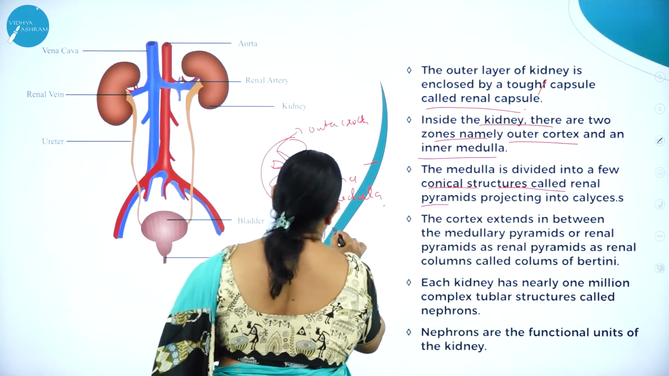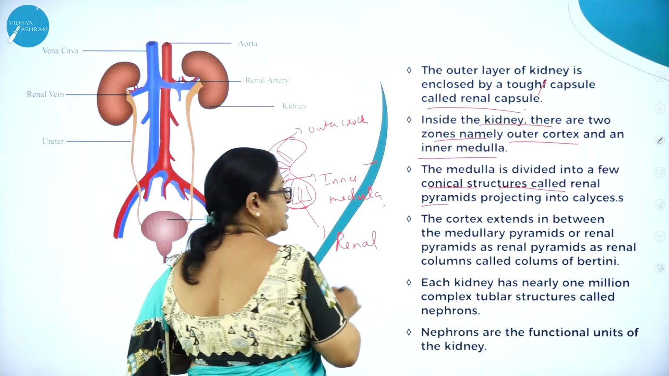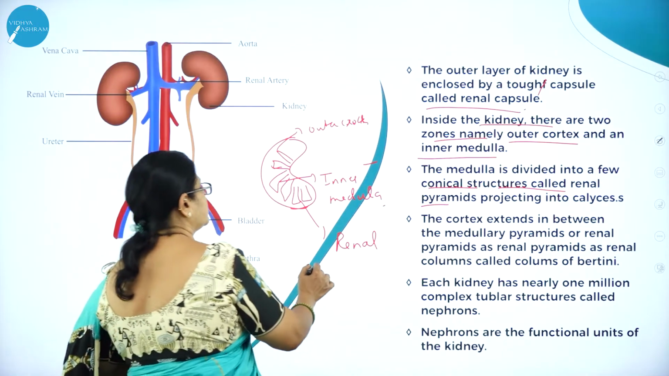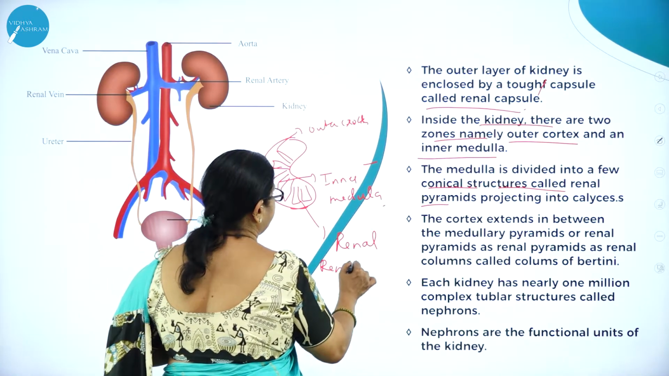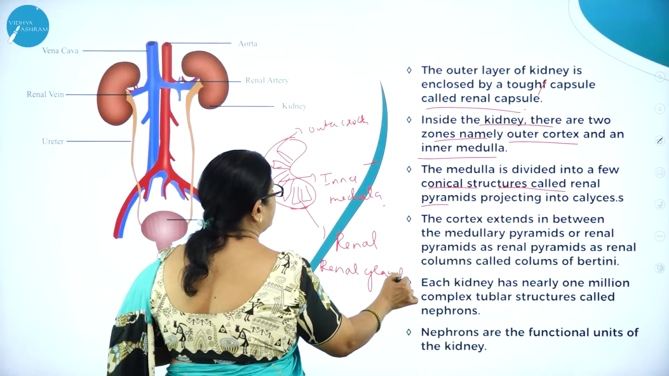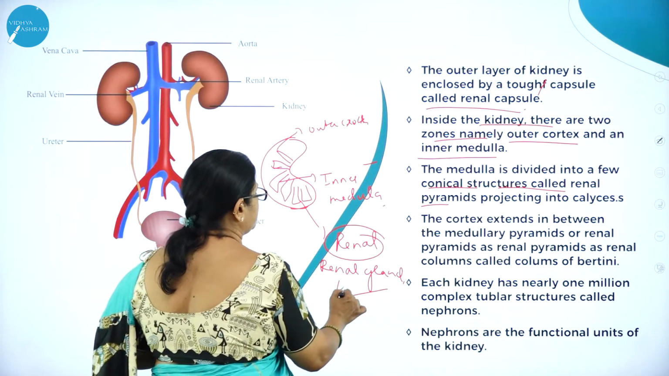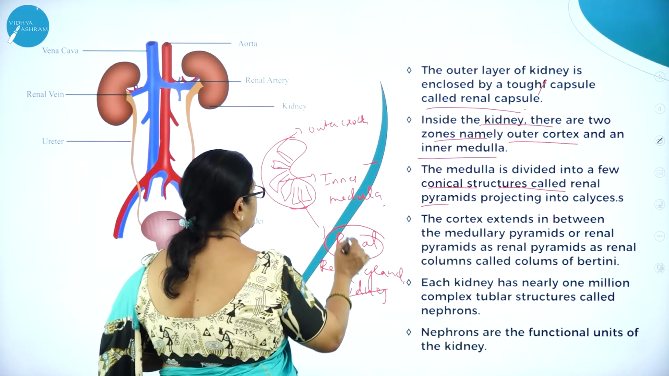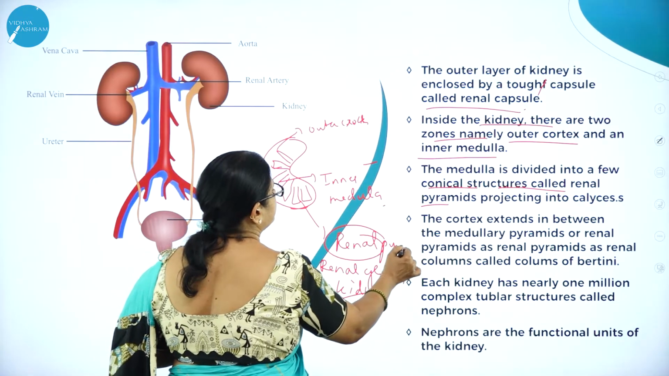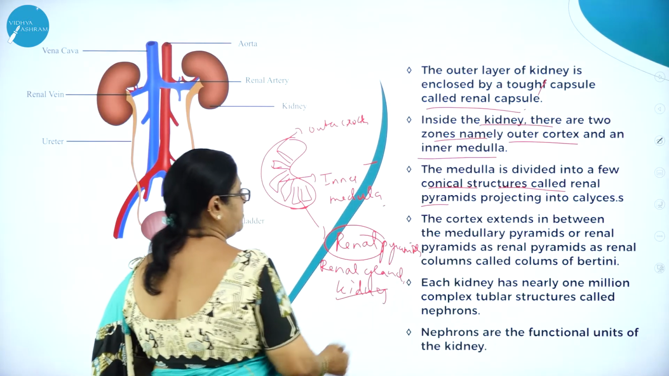The other name for kidney is what? It is called renal gland, hence it is called renal. Kidney is also called renal. So, renal pyramids.